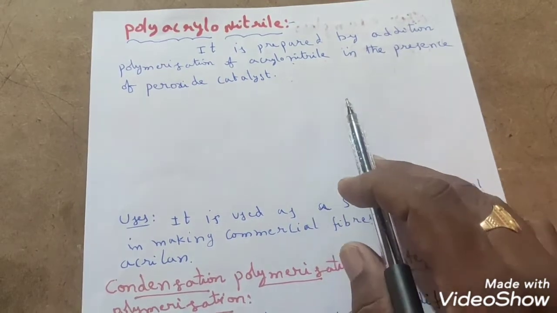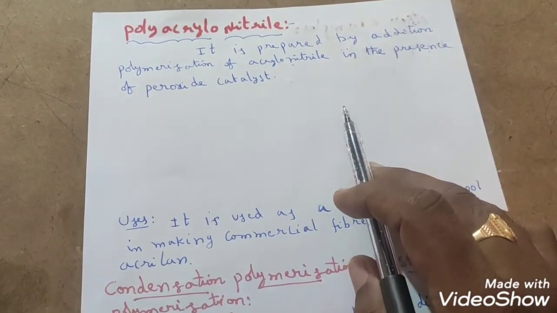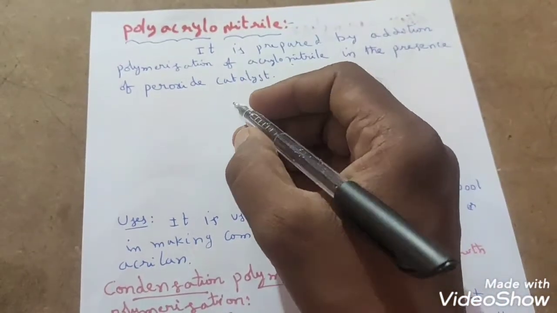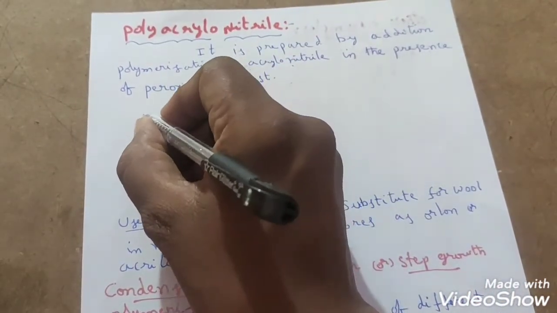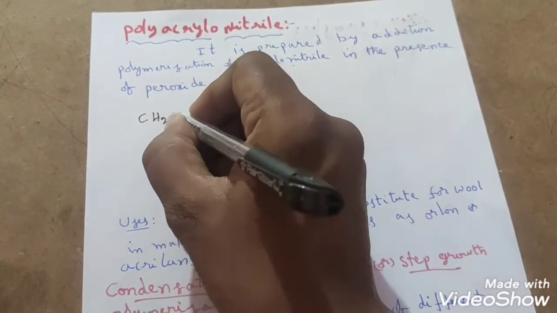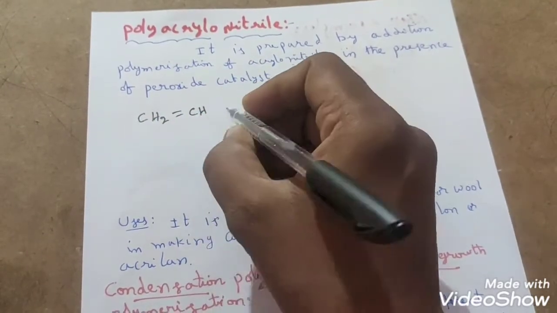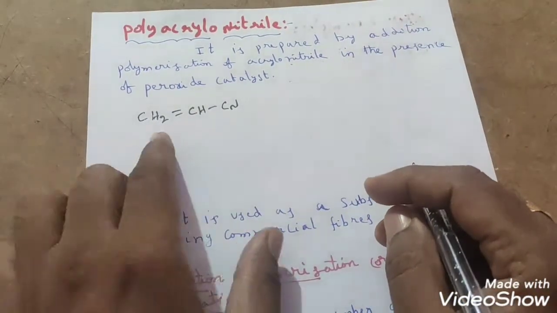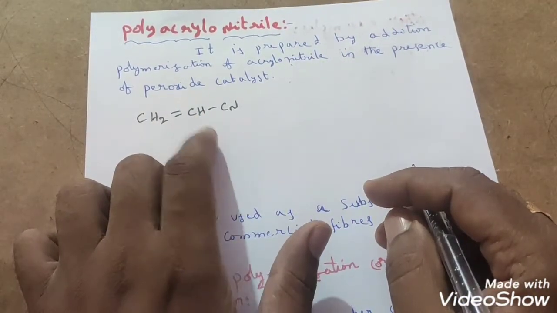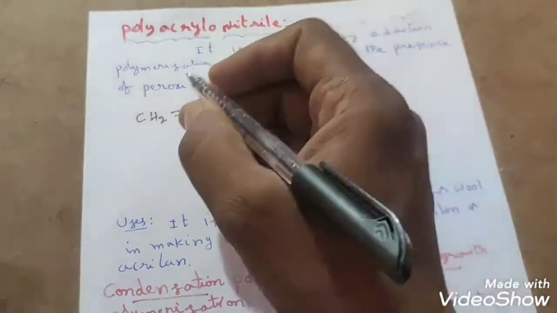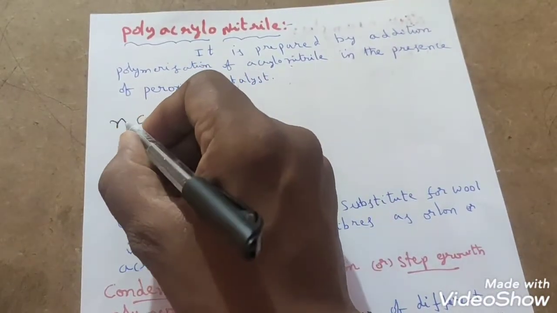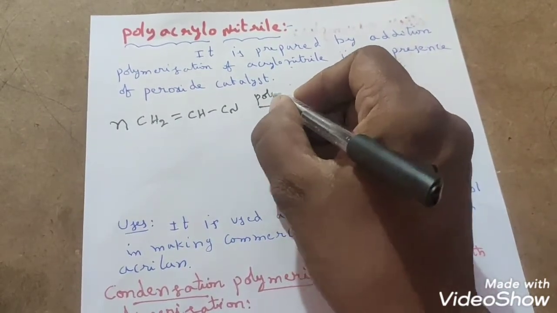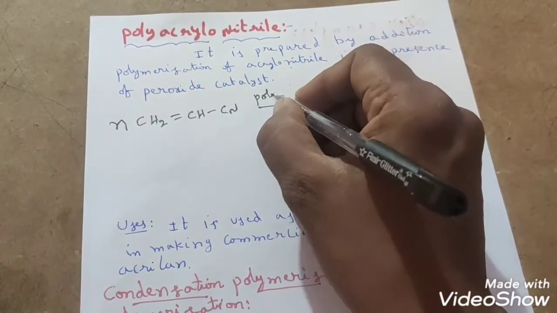What is the meaning of acrylonitrile? Acrylonitrile is nothing but vinyl cyanide only. What is the vinyl cyanide formula, students? We know already that CH2=CH group is the vinyl group. If cyanide is attached, then it is what? Vinyl cyanide, right? It is also called as what? Acrylonitrile. n moles of acrylonitrile will undergo polymerization and produce polyacrylonitrile.